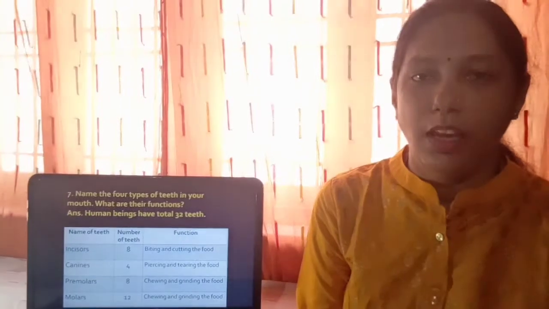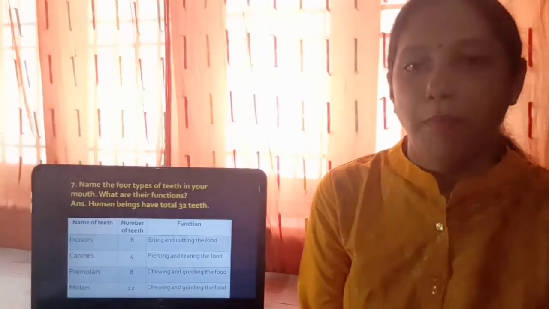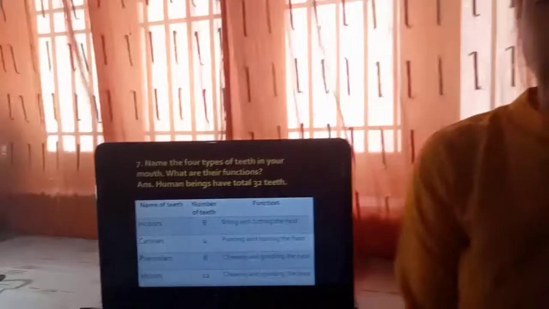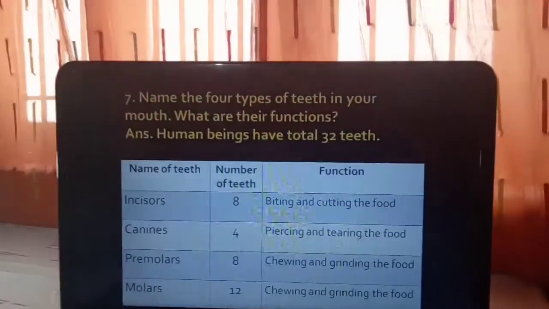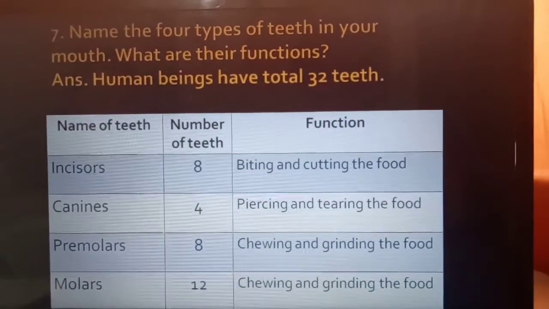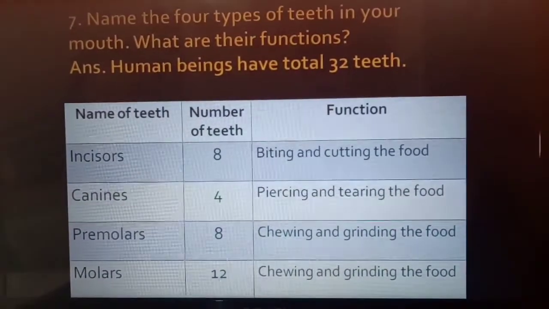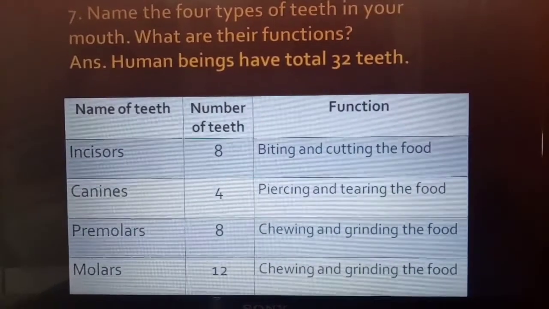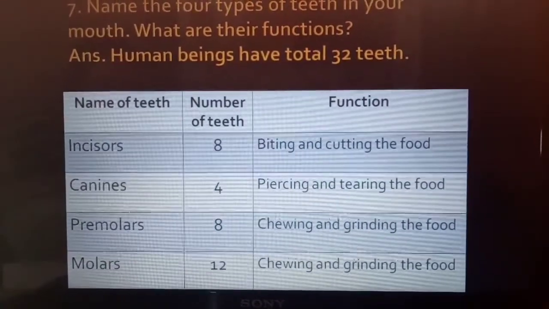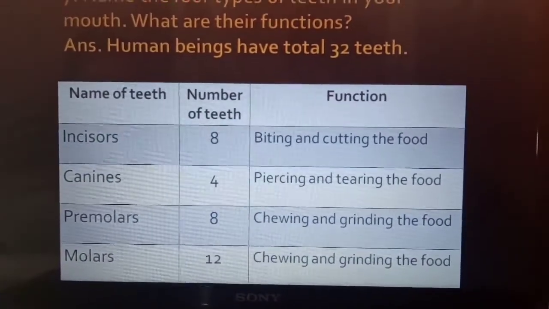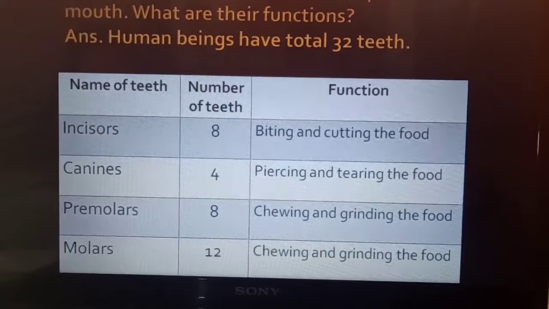Seventh question is, name the 4 types of teeth present in your mouth. What are their functions? The answer is, human beings have total 32 teeth. Here this question can be asked as, name the 4 types of teeth in the mouth of human being. And here the answer will be same. There are 4 types of teeth present in the mouth: incisors, canines, premolars and molars.